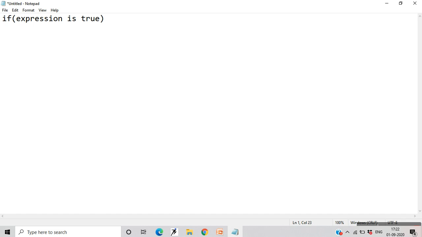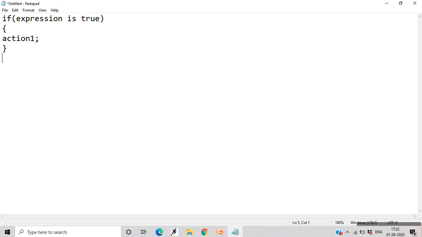You give an expression over here which has to be true or false, and if it is true, then you move on to the block of the if statement wherein you perform a certain action. The action statement is given in the block, and you perform this action only if the expression is true.